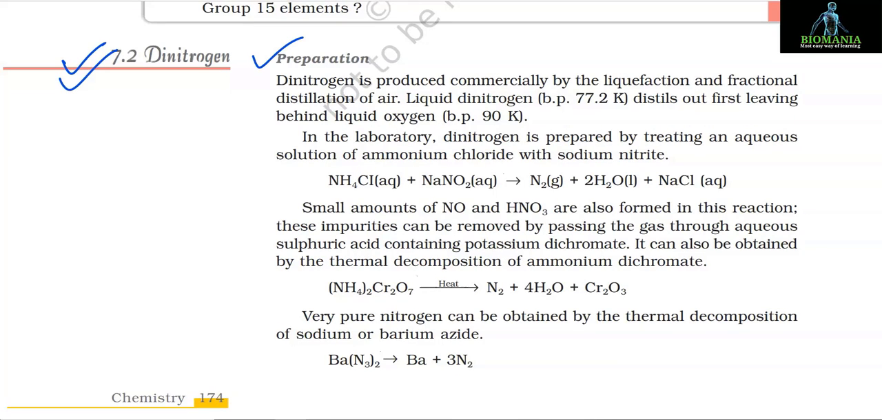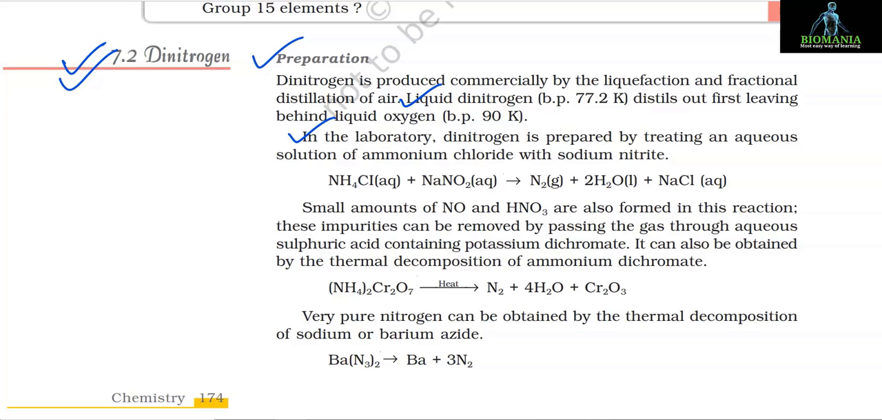7.2 Dinitrogen. Preparation. Dinitrogen is produced commercially by the liquefaction and fractional distillation of air. Liquid dinitrogen, boiling point 77.2 Kelvin, distills out first, leaving behind liquid oxygen, boiling point 90 K.